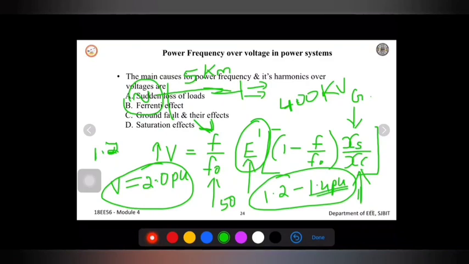I can compensate for this by controlling the speed governor so that I can bring my frequency back to normal, and also by adding shunt reactors or reactive power compensation for the generator, which will bring this 2 per unit voltage down to 1.2 to 1.4 per unit.